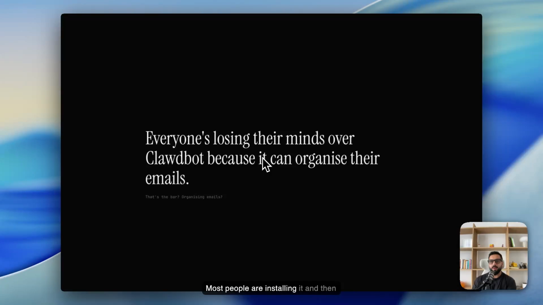Most people are installing it and then they're going, now I don't know what to do with it or how to use it. And it's because you're thinking wrong. If you hired someone in your team, you wouldn't hire them and then go, now let's work out what your job is. You're going to have a job in mind for it already. So for me, I thought I'm going to treat it as my personal assistant. I want it to do the menial tasks, which I would do, the research, integrating things on Notion, on Slack, and basically do them for me. So that's kind of the purpose.